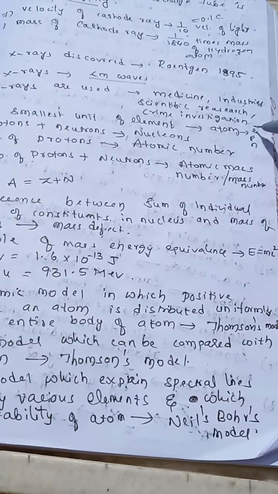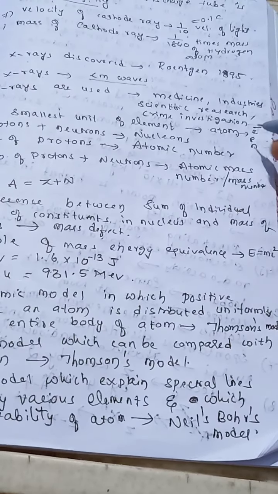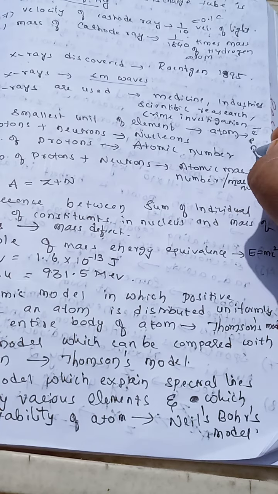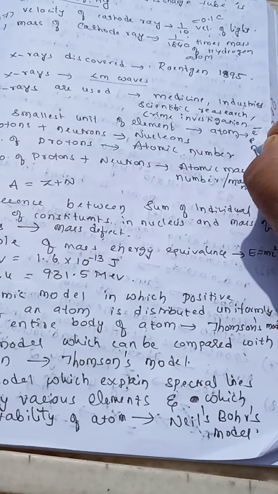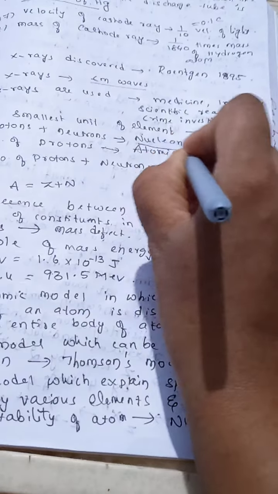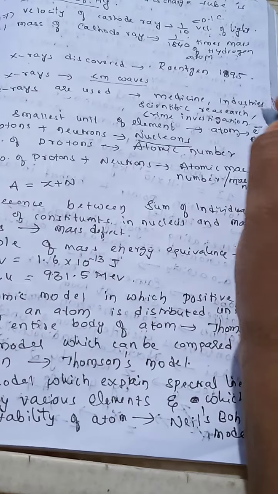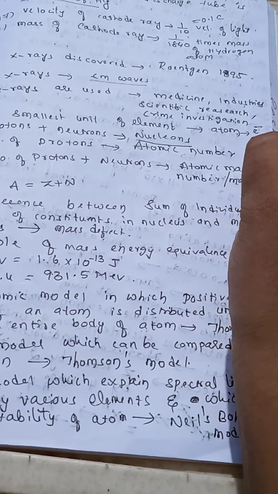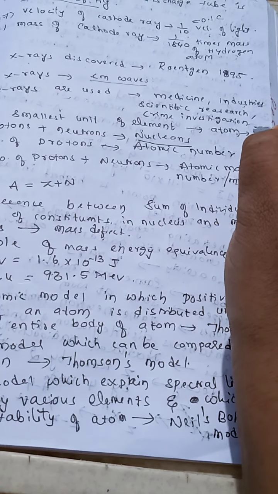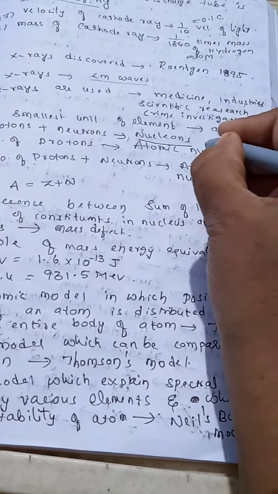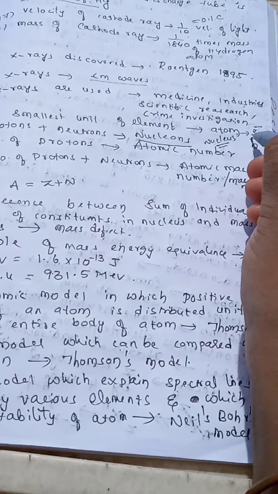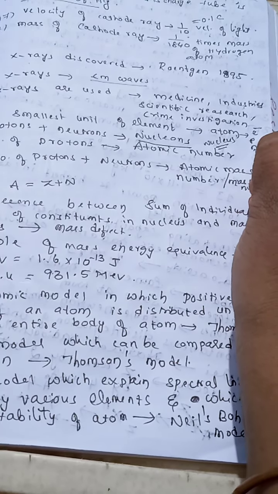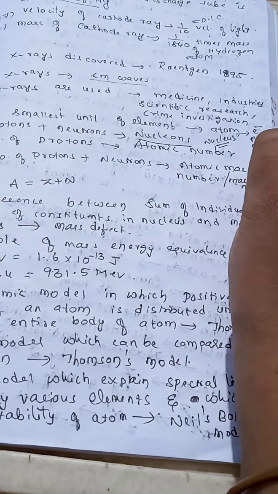Protons and neutrons will be at the central portion of the atom. These protons and neutrons, we call nucleons. So the central portion of the atom, we call the nucleus. What is the central portion of the atom? Where the protons and neutrons lie, we call the nucleus.